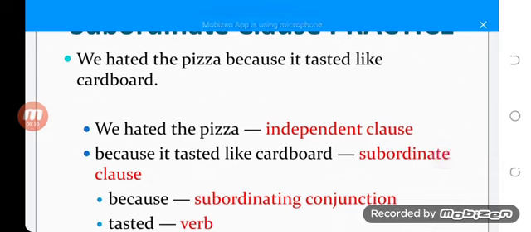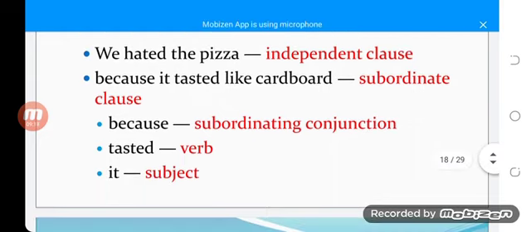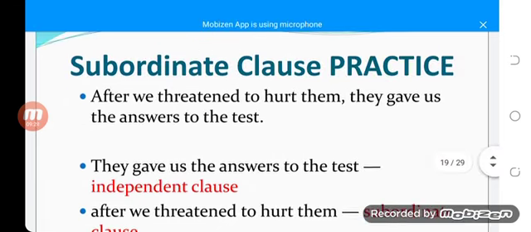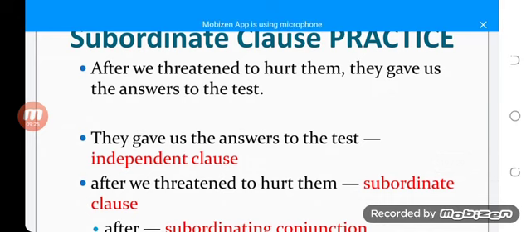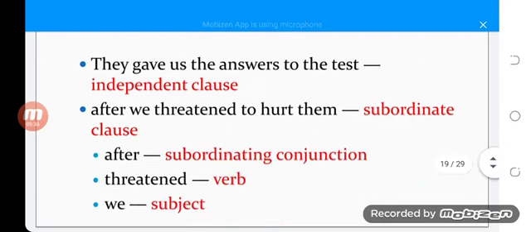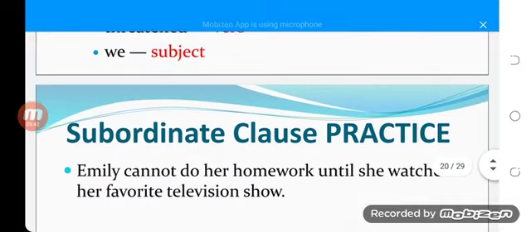So we hated the pizza because it tasted like cardboard. We hated the pizza is the independent clause. Because it tasted like cardboard is the subordinate clause: because is the subordinating conjunction, tasted is the verb, and it is the subject. In another sentence, after we threatened to hurt them, they gave us the answers to the test. They gave us the answers to the test is the independent clause. After we threatened to hurt them is the subordinate clause. After is the subordinating conjunction, threatened is the verb, we is the subject.